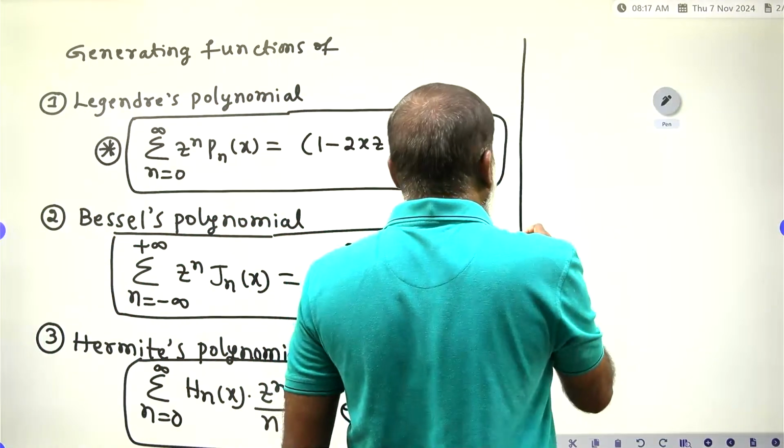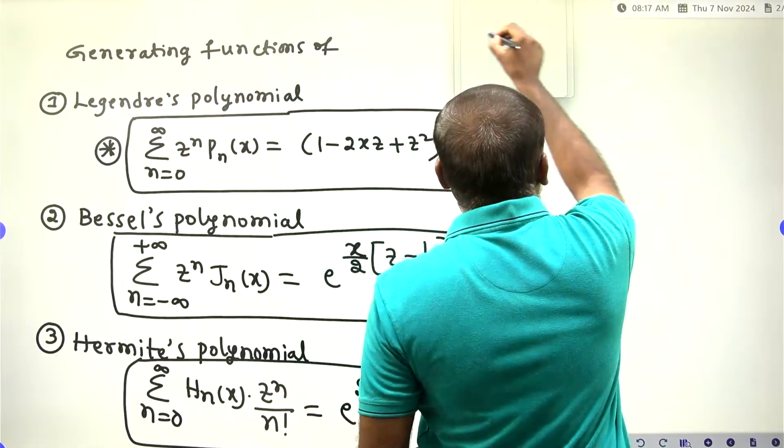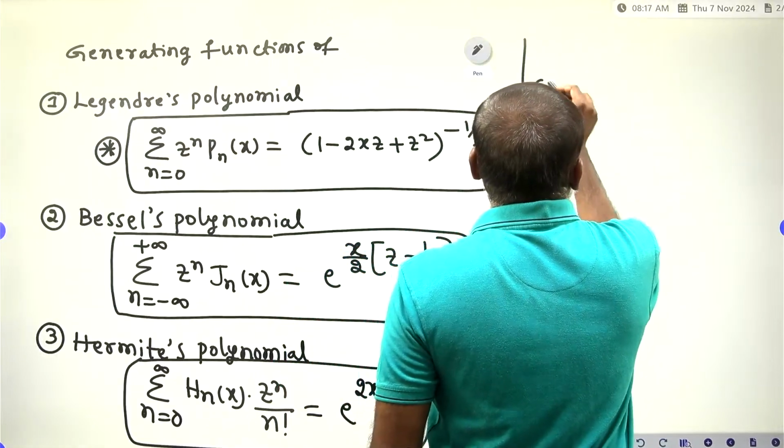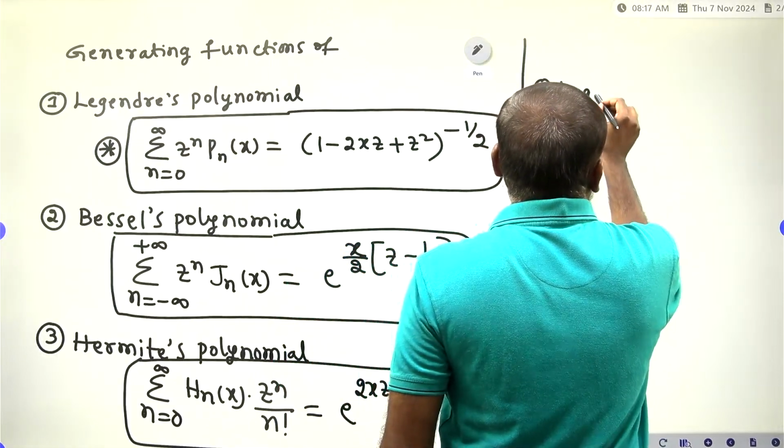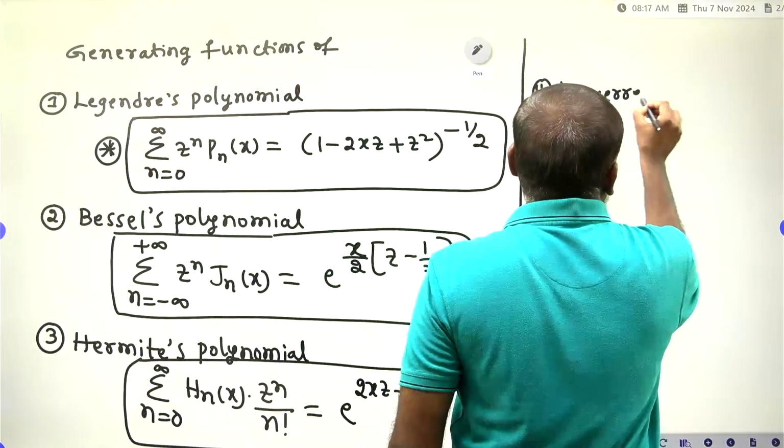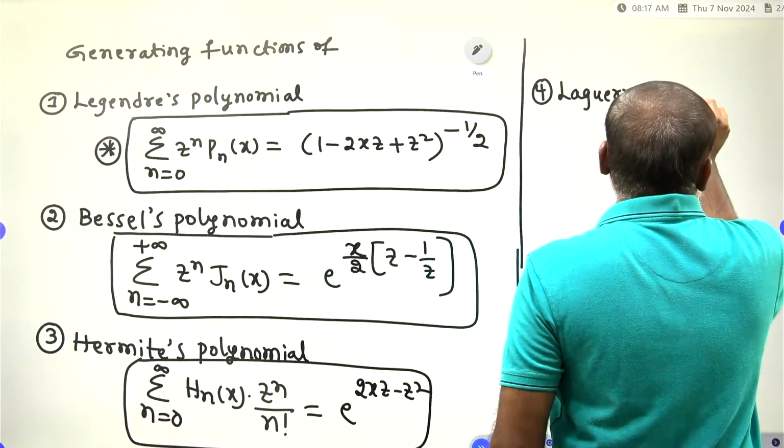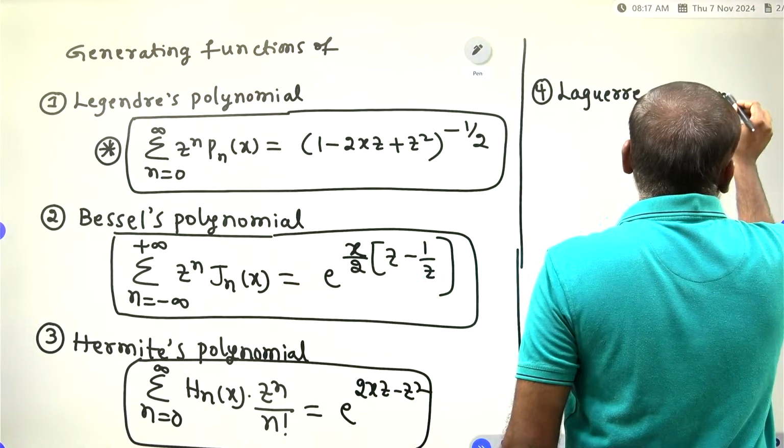Now the fourth polynomial is the Laguerre polynomial. What is the generating function of a Laguerre polynomial? This is also very, very important.